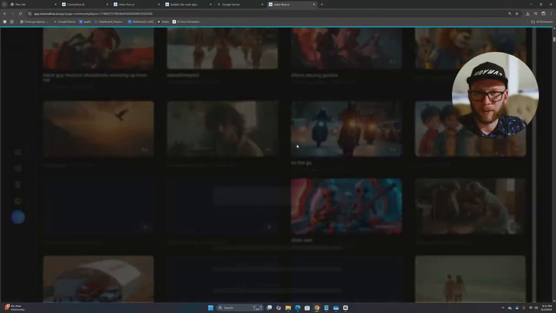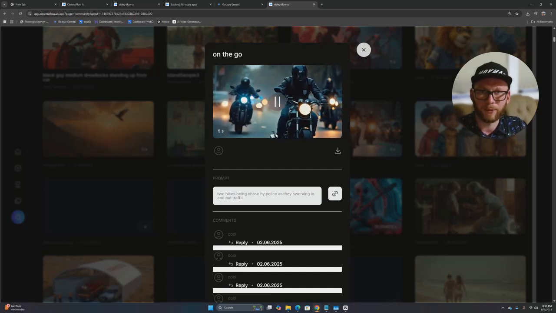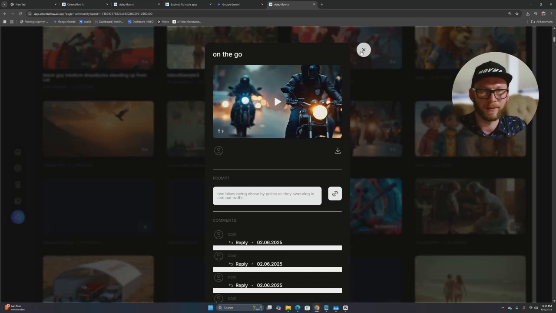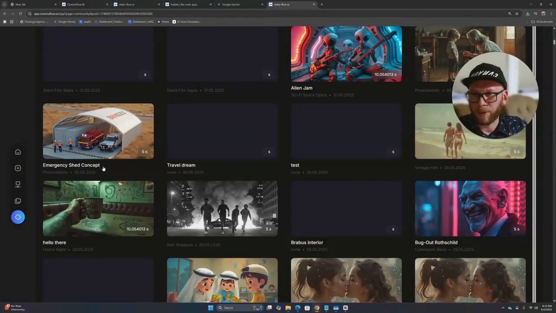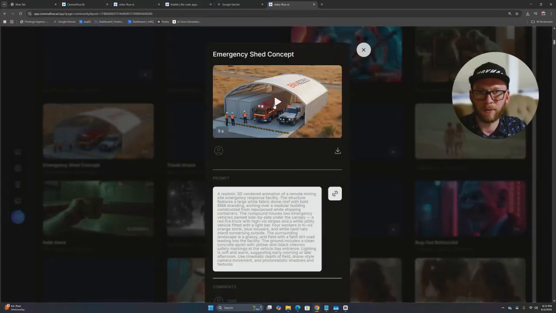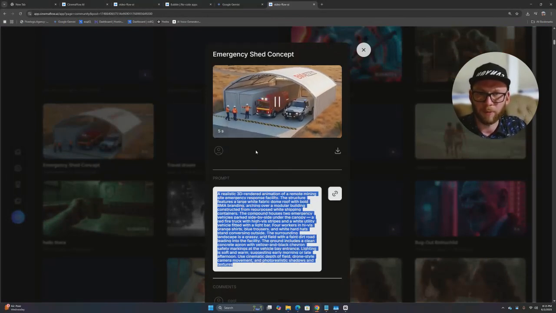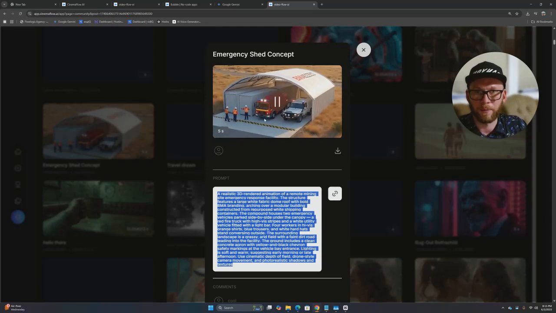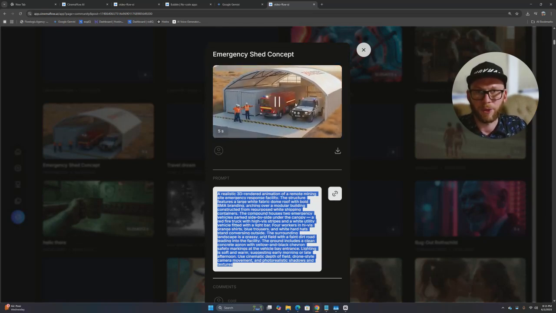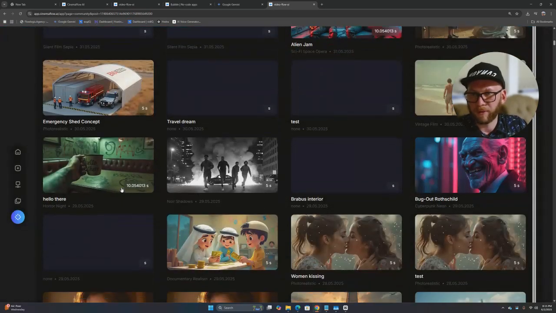There's another bikers right here. See, they're also gliding, right? They're not really riding. They're gliding, like over the surface or something. There's another one playing guitars. Emergency shed concept. Okay. Oh, look at this prompt. Oof. That's a GPT kind of prompt. Or Gemini. Or Claude. Or whatever else you prefer. This is pretty cool. They generated the image and the video, right? So that's pretty cool. All right, who else do we have?